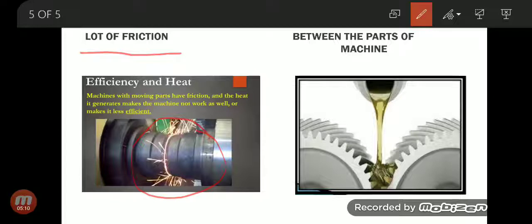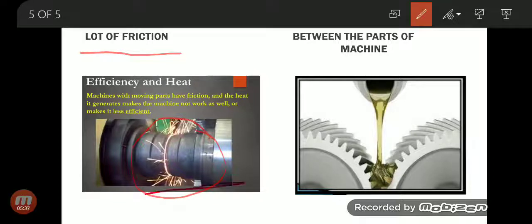These two parts are moving against each other, and it is causing a lot of heat. And you can see that if you keep using this part of the machine, after some time it will be damaged or broken. Why? It is because of the friction. It's a problem with friction, that friction causes heat and it will damage the parts.